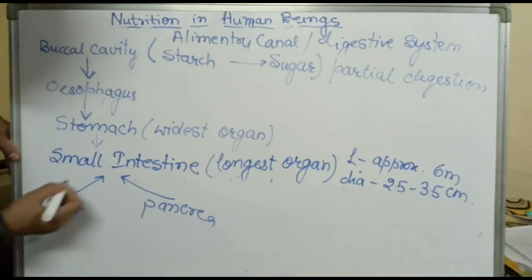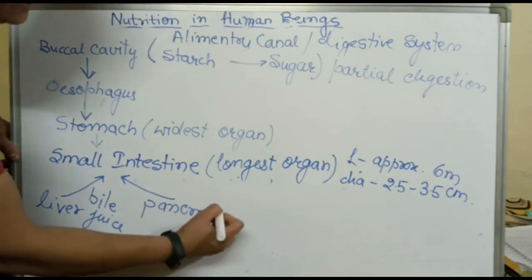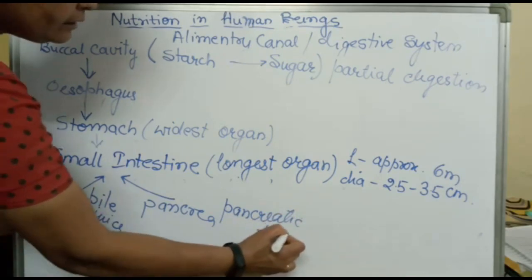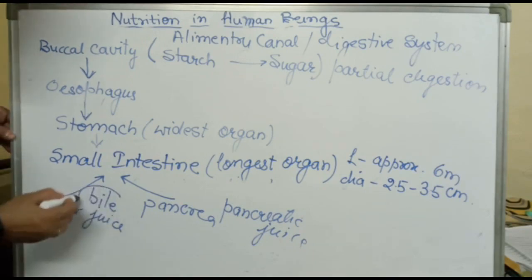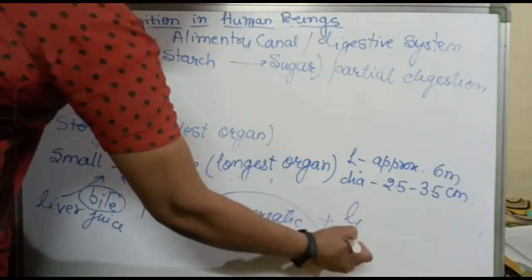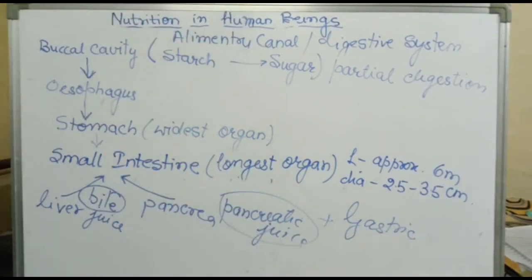Okay. The liver secretes bile juice, whereas the pancreas secretes pancreatic juice. And various gastric juices are secreted by the small intestine. So this bile juice, pancreatic juice along with gastric juices helps in the digestion of food. Now, how do these all work? Bile juice secreted by the liver makes the medium alkaline. One thing, the function of bile I am telling you.